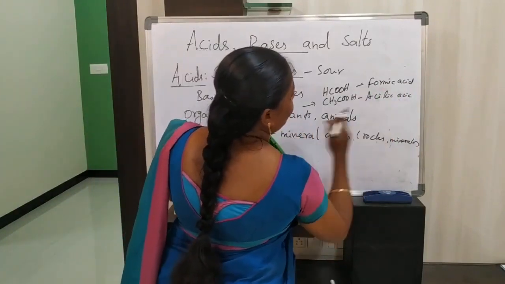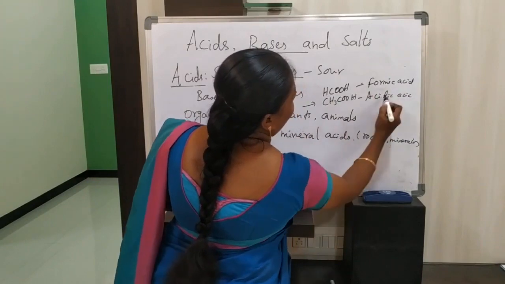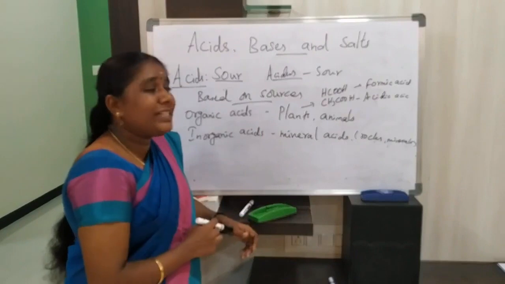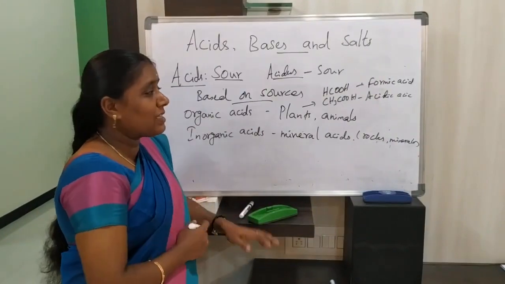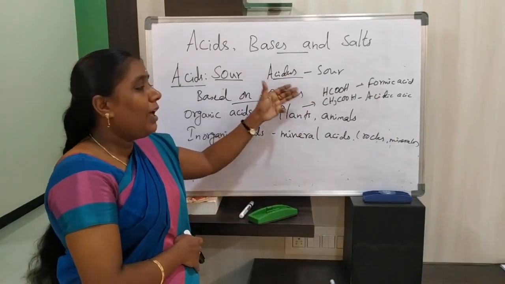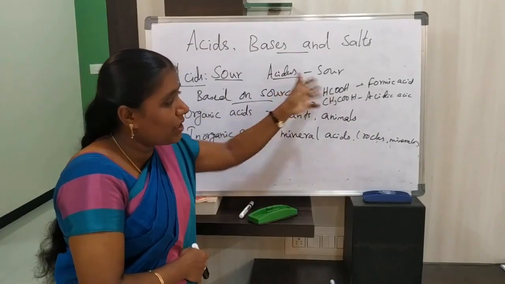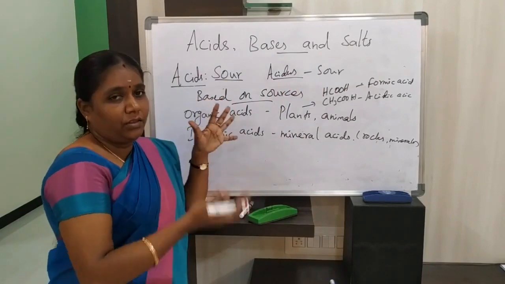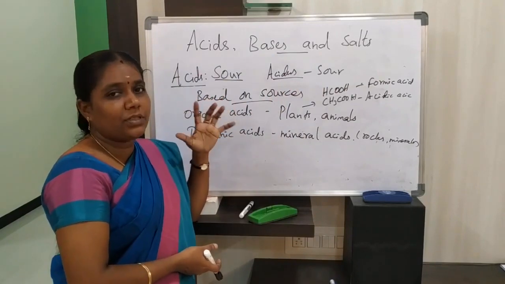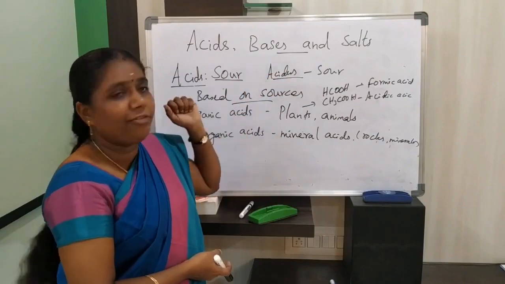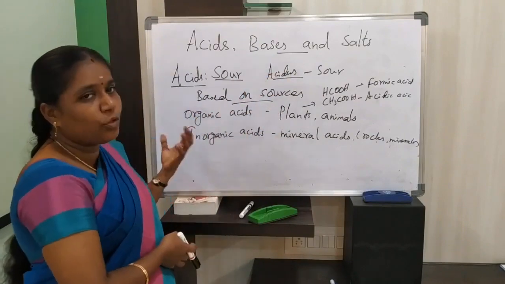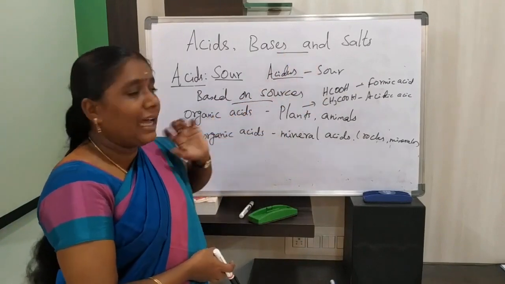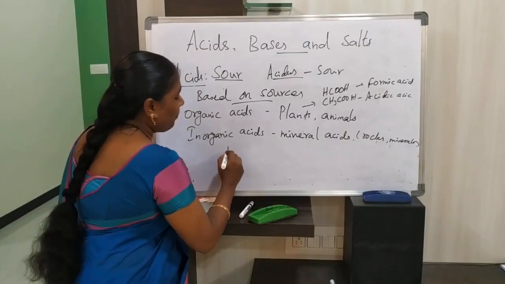Listen, the formula of formic acid is HCOOH, and the formula of acetic acid is CH3COOH. About this, we will discuss in your fourth lesson, carbon and its compounds, how we write the formula of formic acid as well as acetic acid. Now don't worry about that. Just know that these are formic acid and acetic acid.